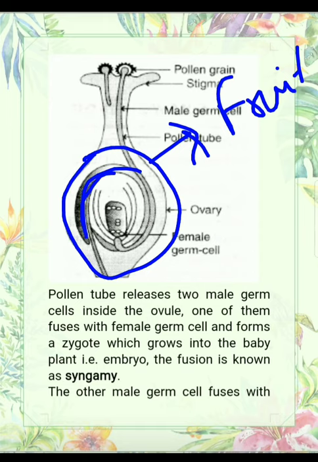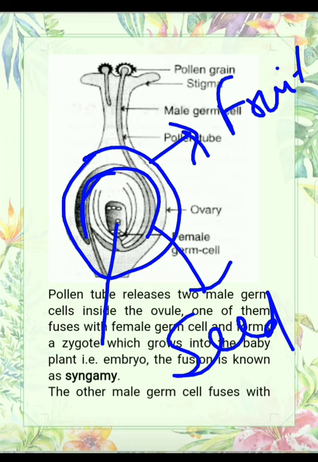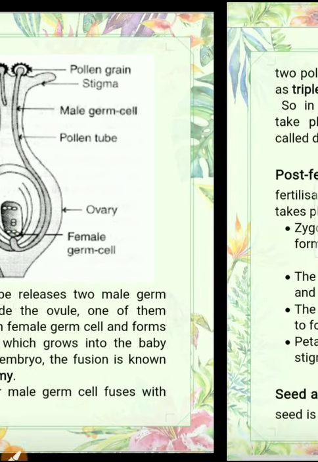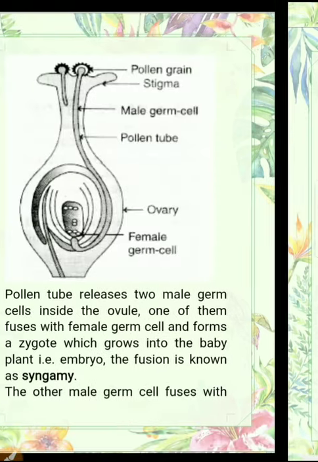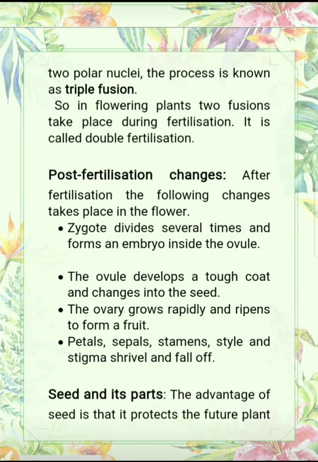This is the ovule, this converts into seed, and this other part, that is zygote, converts into embryo. So these are the parts present inside the fruit. Petals, sepals, stamen, style and stigma shrivel off and fall off. Means after the fertilization, when the formation of these takes place, then petals, sepals, stamen, style don't have any function, so they shrivel, सूख जाते हैं and fall off, गिर जाएंगे.